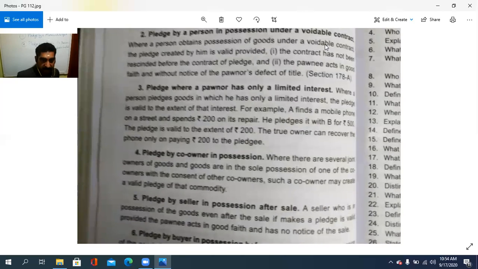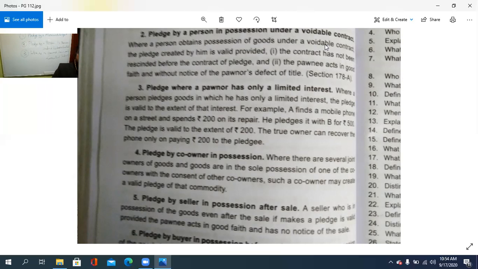Third is pledge where an owner has only a limited interest. അധികം താല്പര്യമില്ല കാണിക്കുന്ന എങ്കിൽ ഓക്കെ ഒരു പ്ലഡ്ജില് where an owner or a pledger having only limited interest. അധികം താല്പര്യം കാണിക്കുന്നില്ലാത്ത കേസുകൾ. So how it is to be?